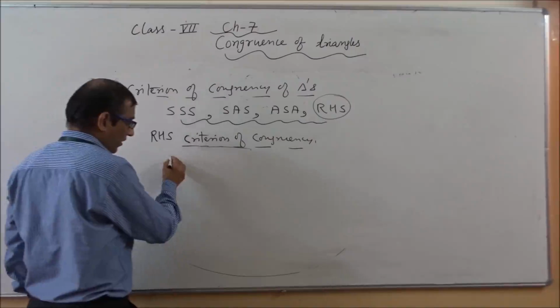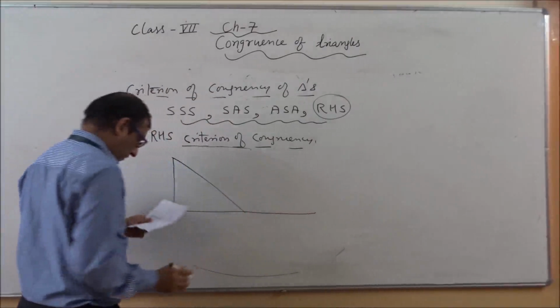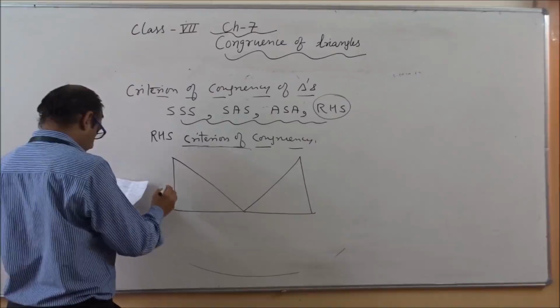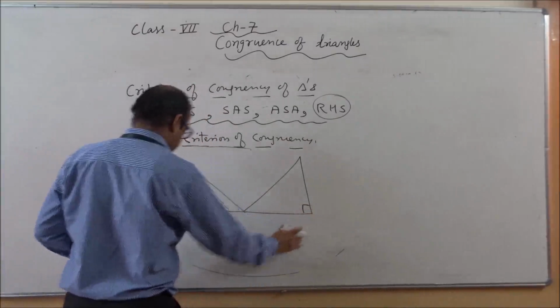So here I am taking one interesting diagram. So this is your 90 degree, this is also 90 degree.